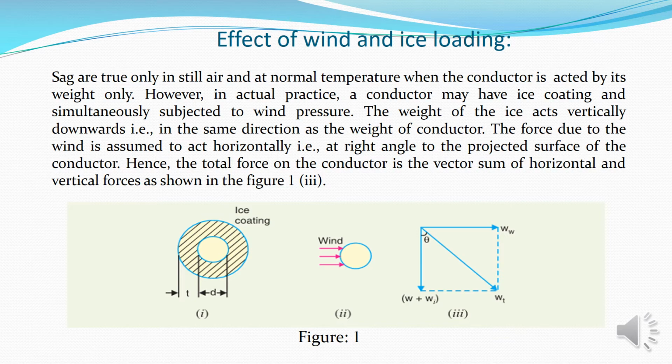Generally sag formulas are true only in still air and at normal temperature when the conductor is acted on by its weight only. However, in actual practice, a conductor may have ice coating and be simultaneously subjected to wind pressure. The weight of the ice acts vertically downwards, that is in the same direction as the weight of the conductor. The force due to the wind is assumed to act horizontally, that is at right angle to the projected surface of the conductor. Hence, the total force on the conductor is the vector sum of horizontal and vertical forces as shown in the following figure 1 of 3.